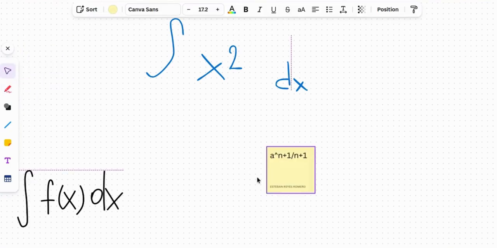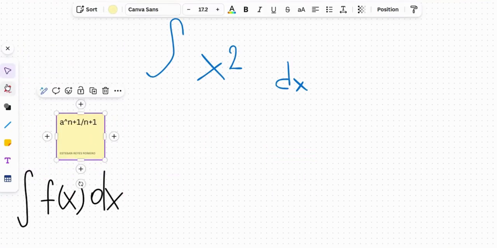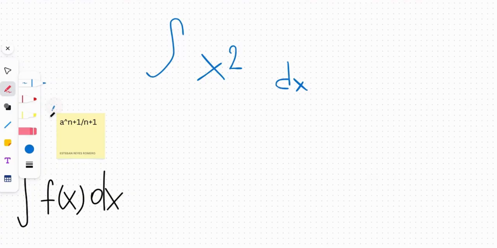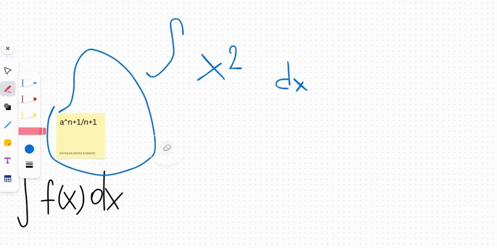For example, let's evaluate this right here, x squared dx. I'm sorry, I don't have a touchscreen on this computer, so I'm doing it by keyboard. So basically, if you guys are trying to figure out what this right here is, don't mind my writing, guys.